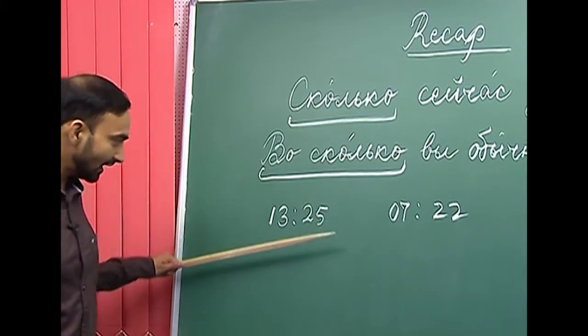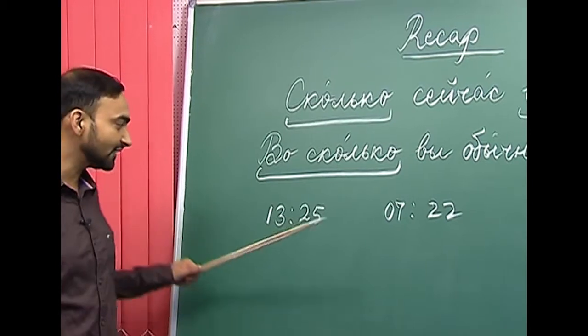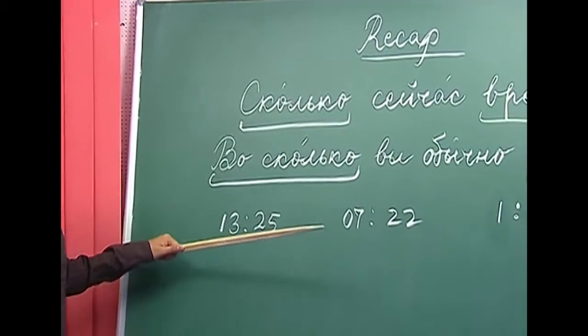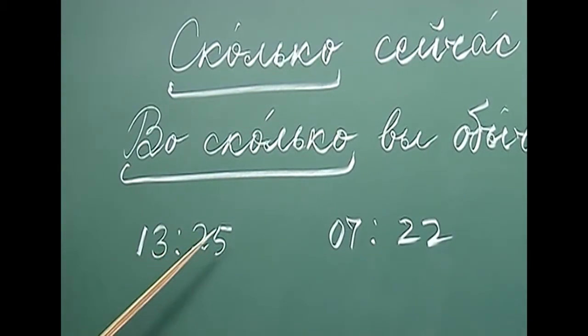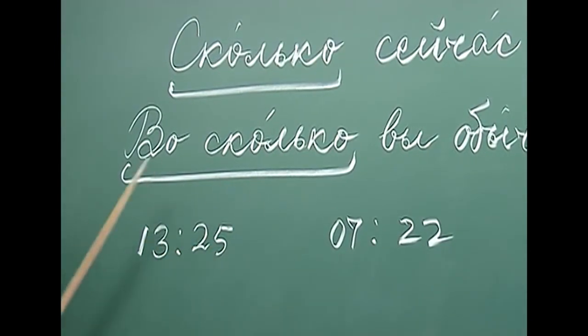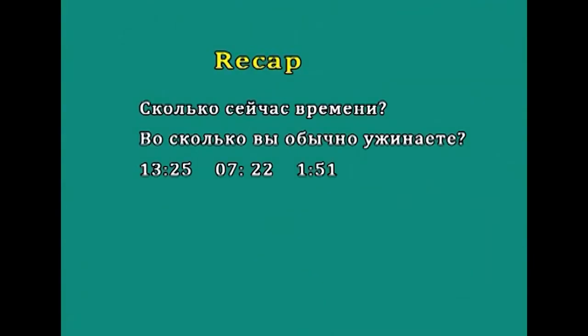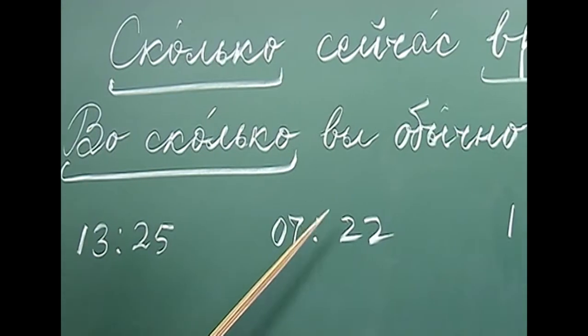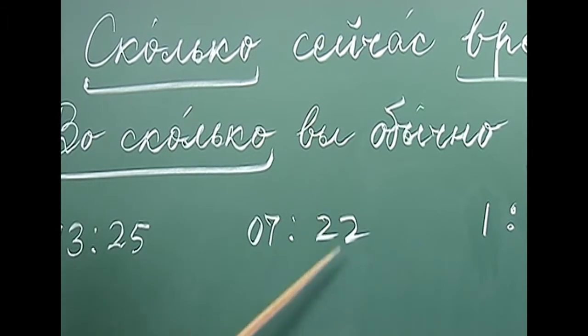So, here as you can see 13 falls between 5 to 20. So, how will you say 13? 13 часов 25 минут. What about 7:22? How do we say 7:22 in Russian? 7 часов 22 минуты. Here the last number is 2.